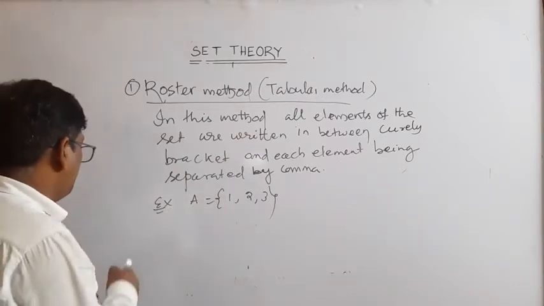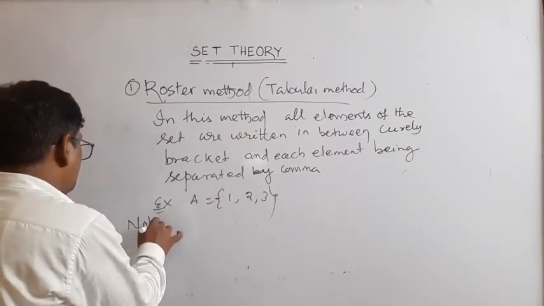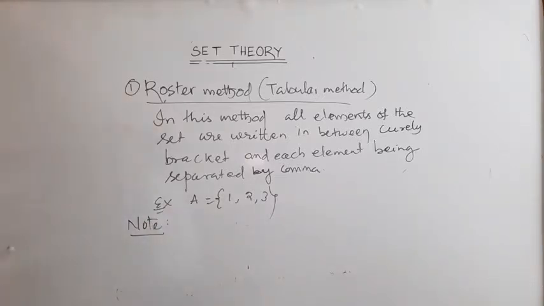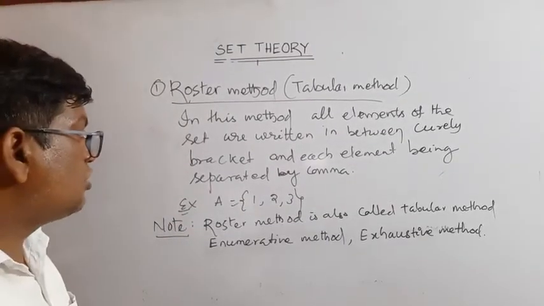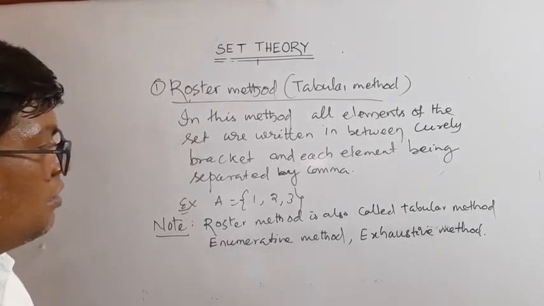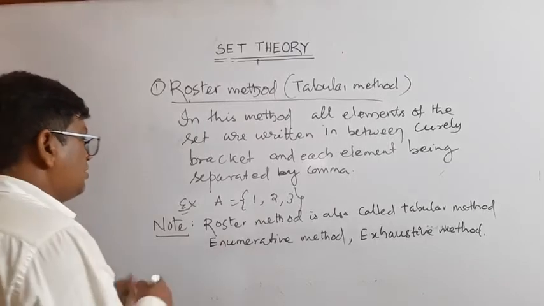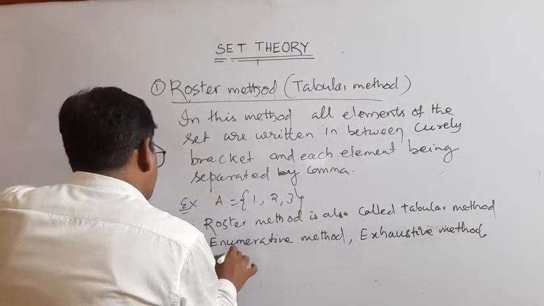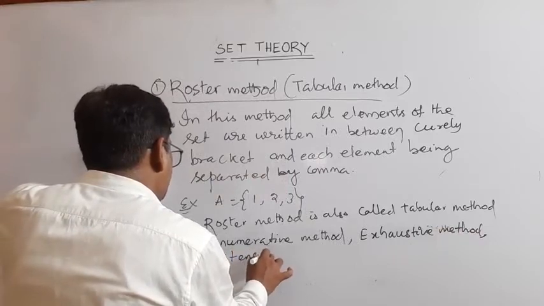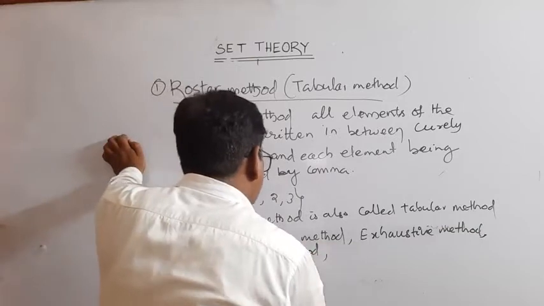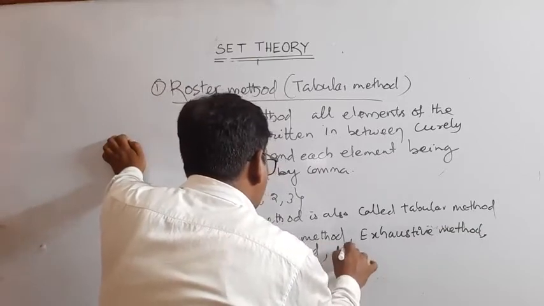Note: roster method is also called tabular method, enumerative method, exhaustive method, extension method, listed method or listing method, etc.